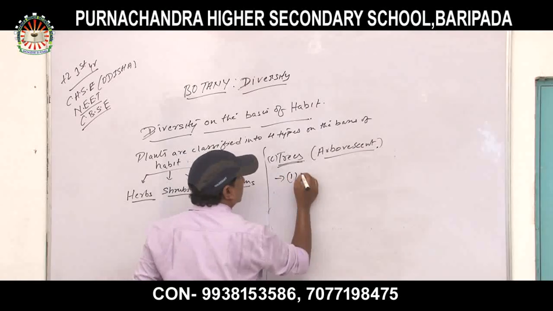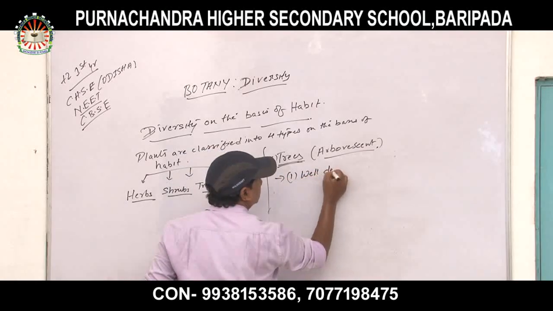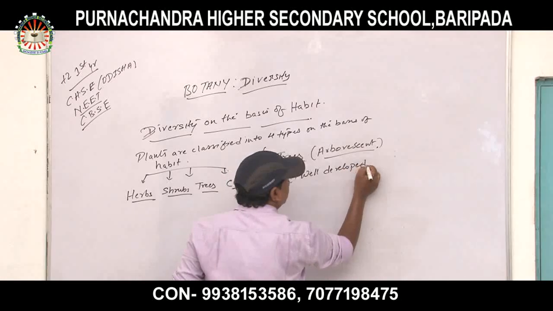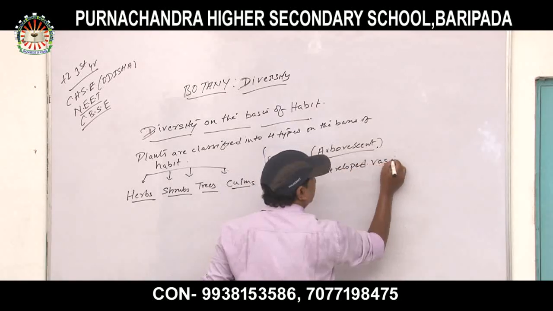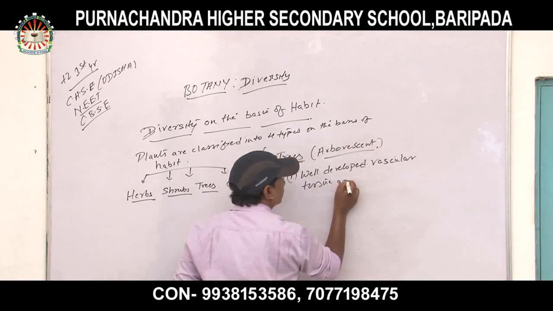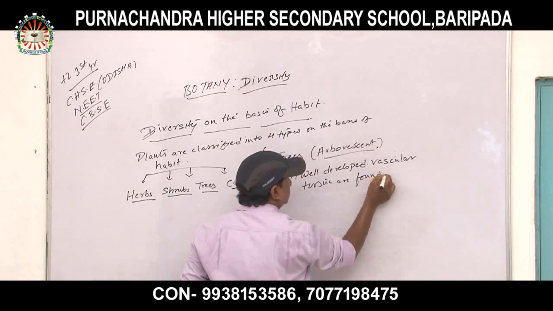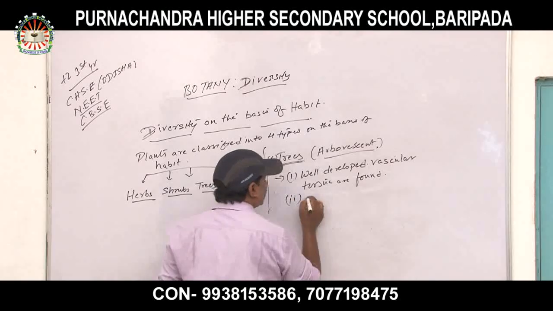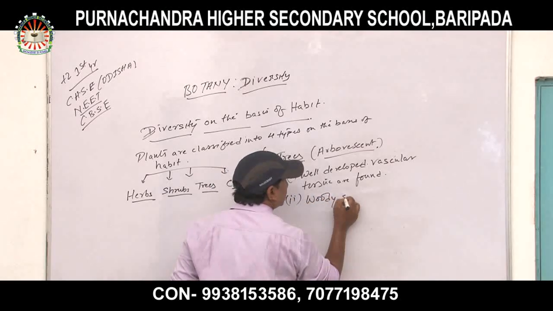First point of trees: well developed vascular tissue is found. Number 2, woody stem.